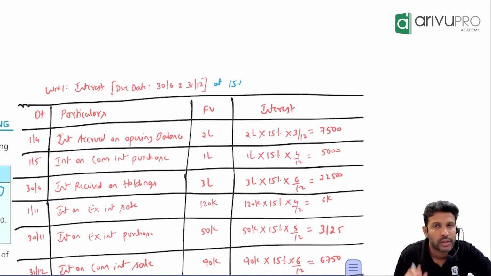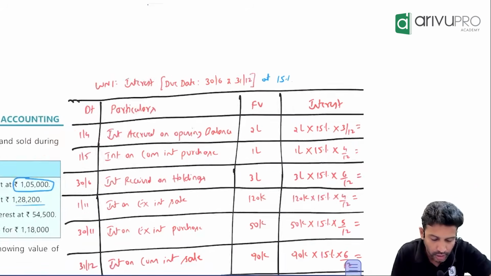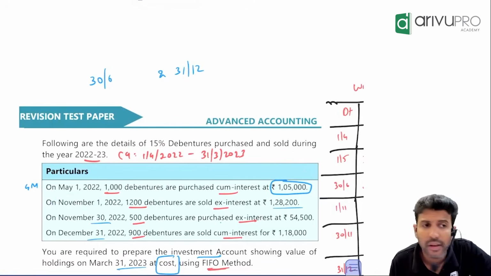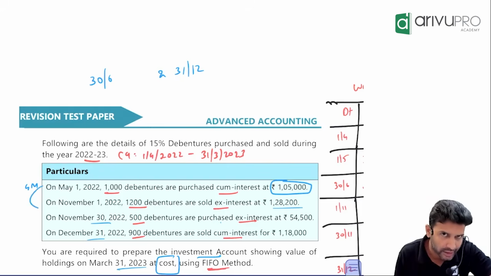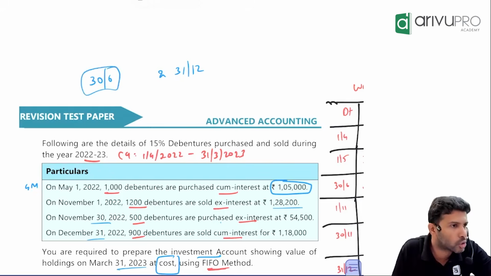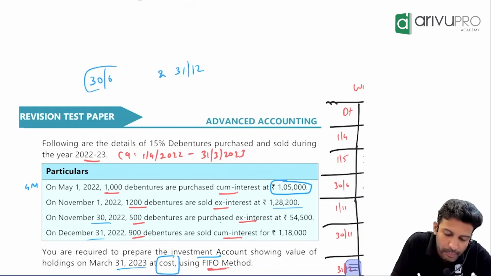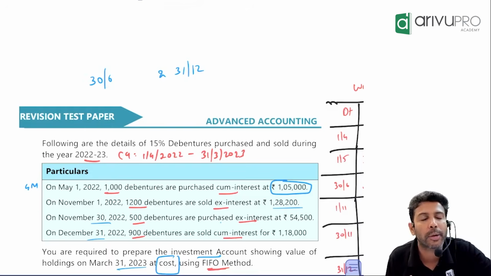Okay. Sir, I told you this working note has to be prepared date wise. Now after 1st May, the next transaction they have given us is 1st November. But hang on. Between 1st May and 1st November, will any other transaction happen? Yes, the interest due date is what? 30th June, right? Whichever company's debentures you have purchased, that company will pay interest on what day? 30th June.